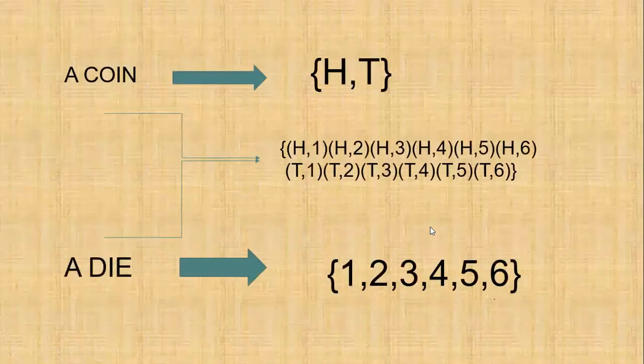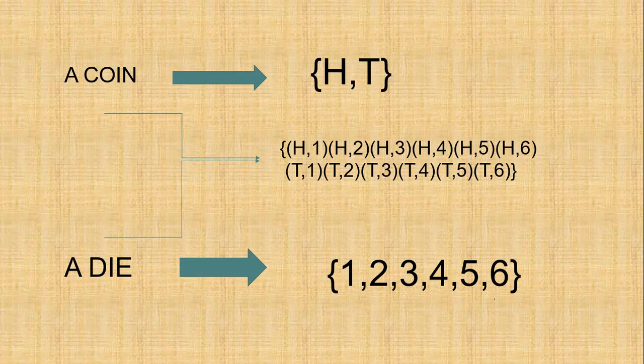Then the next one. Now, if you take a coin and a die, so you toss a coin and a die simultaneously. As we know, the coin gives H and T. In a die, we get 1, 2, 3, 4, 5, 6. If we write them together, what do we get? H1, H2, H3, H4, H5, H6, T1, T2, T3, T4, T5, T6.